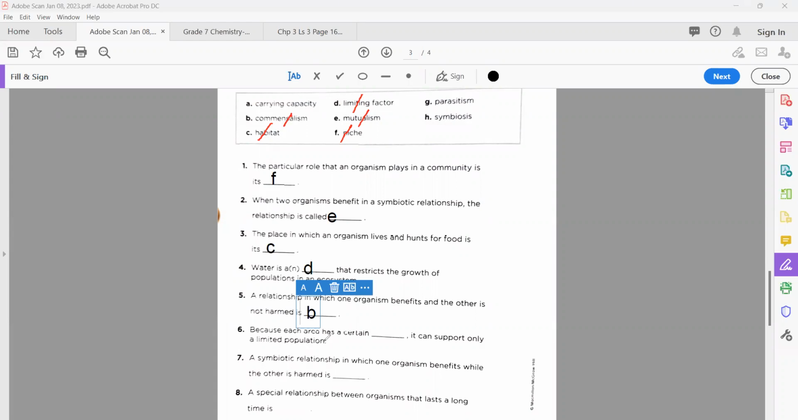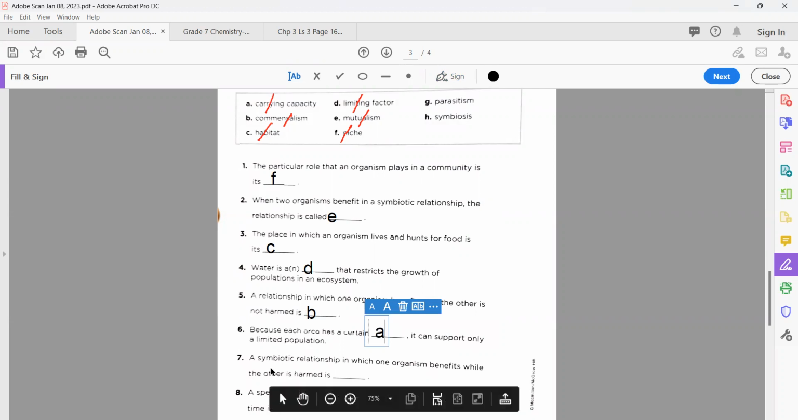Because each area has a certain dash, it can support only a limited population. So A, very good. What does A mean to say we have here? Carrying capacity. So let me write it here. Please, Mr. Rayan. So the best option is here, A.